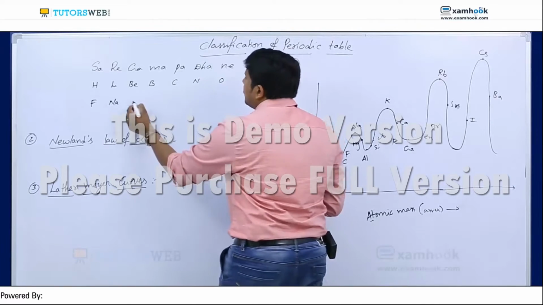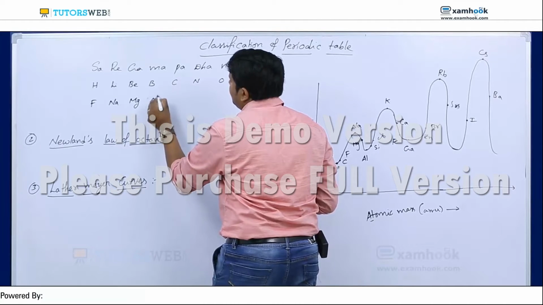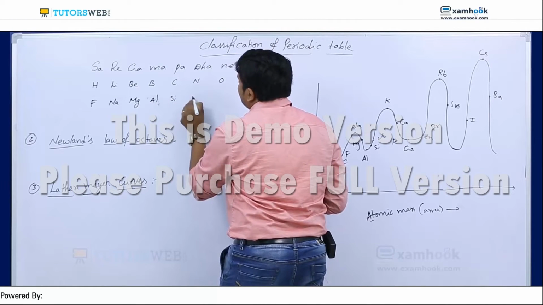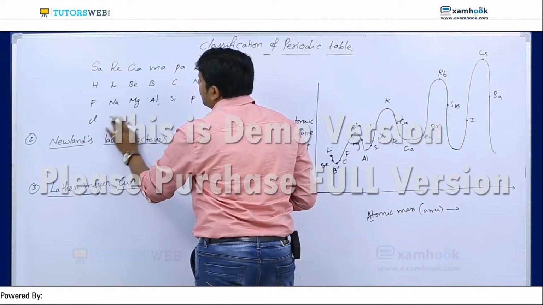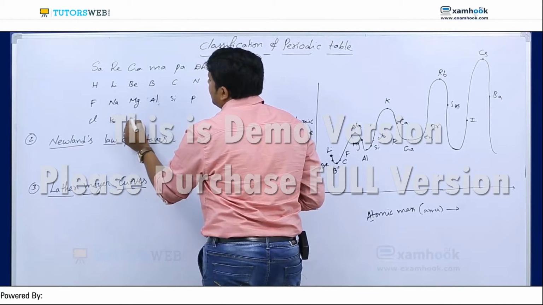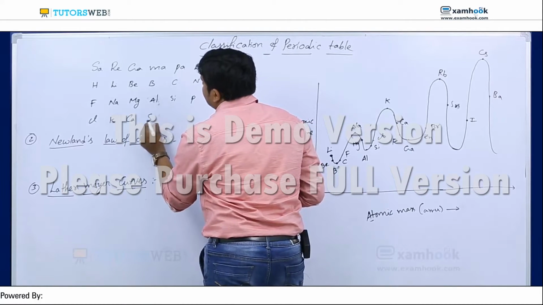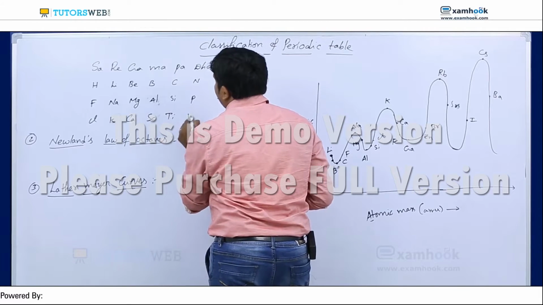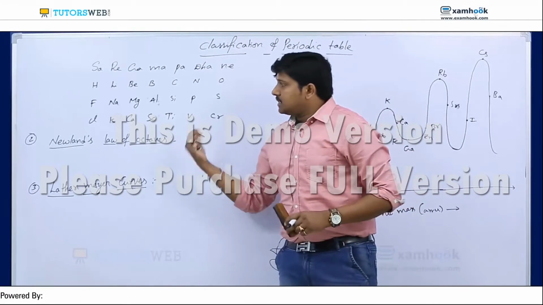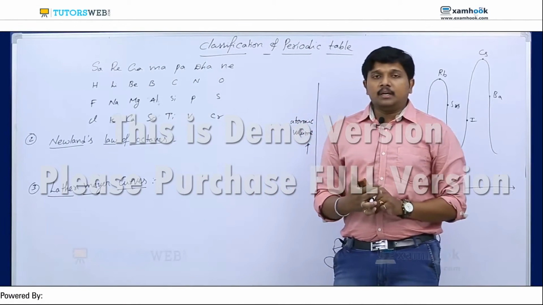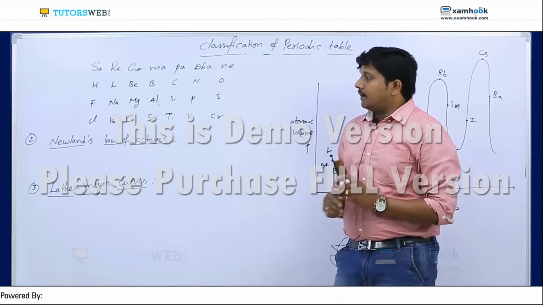Next sodium. The next one is magnesium, aluminium, silicon, phosphorus, sulfur, chlorine. There is no argon. So potassium, calcium, strontium, scandium, titanium, vanadium, chromium. These all are the mass numbers except inert gases. I am not giving inert gases here because at that particular time there was no discovery of inert gases.